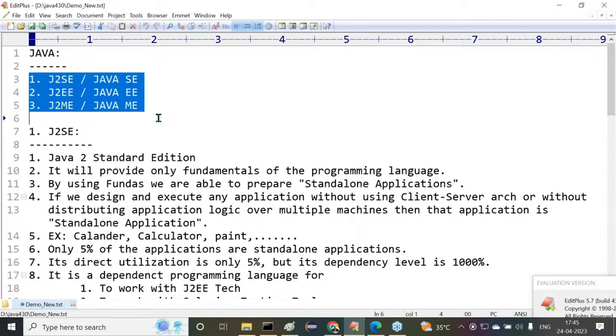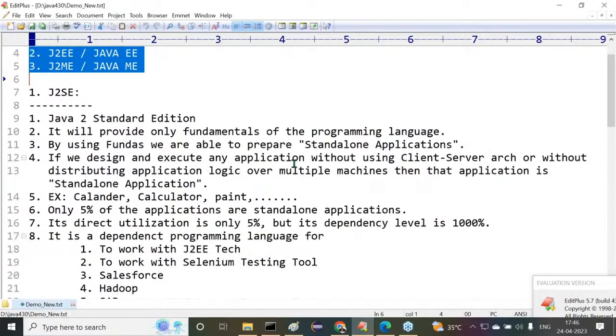There it is 1000%. To learn J2EE, to work with J2EE applications, to work with Selenium testing, Salesforce, Hadoop, and so on, in 95% of situations we have to use what? J2SE. So it's a dependent technology. Okay, clear.